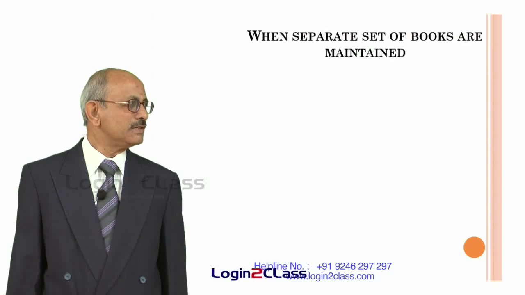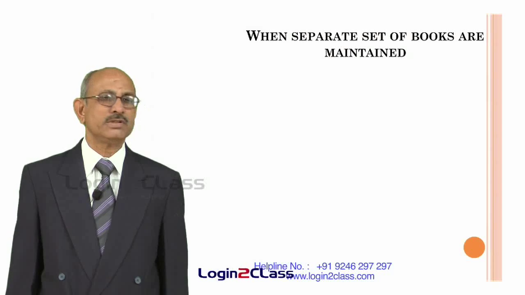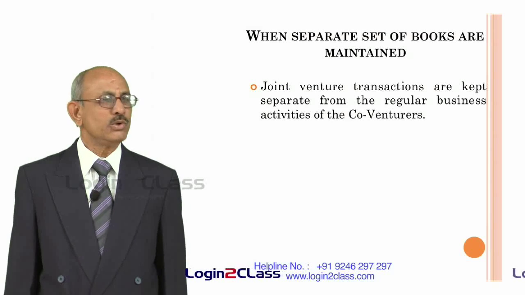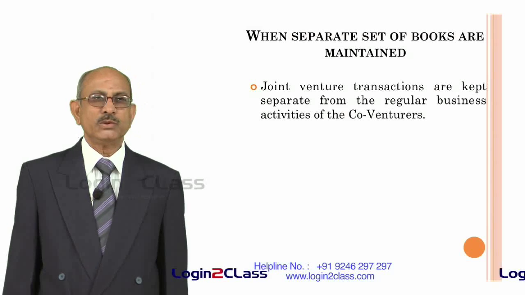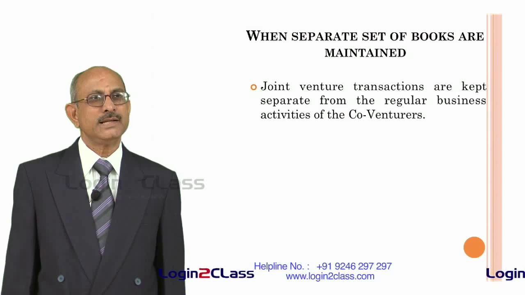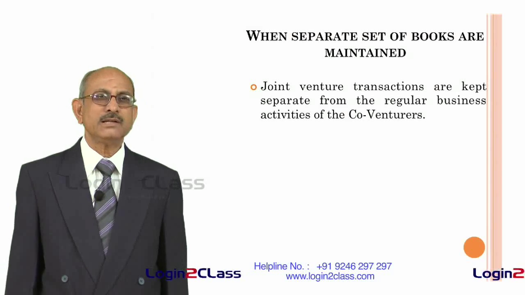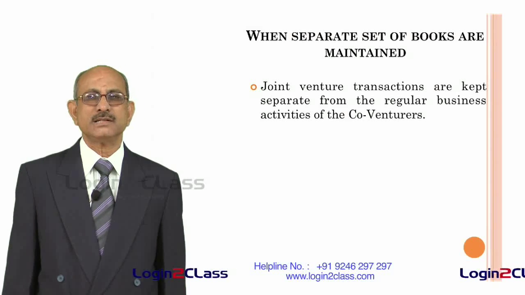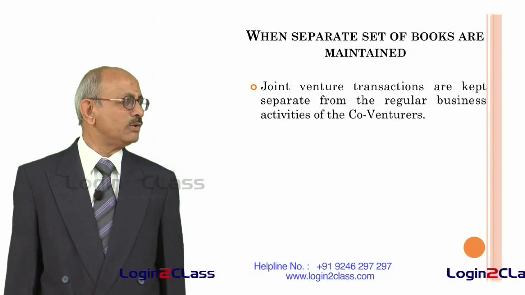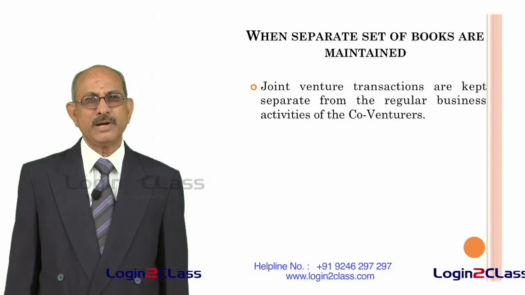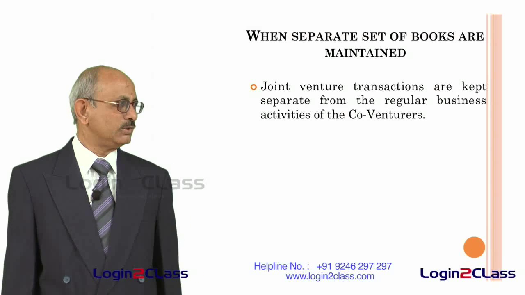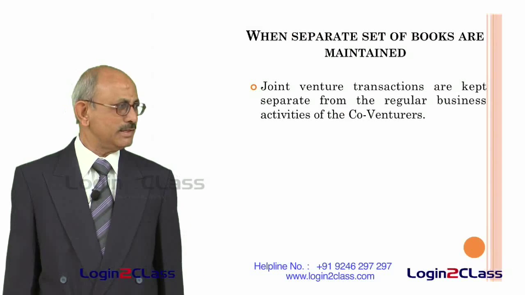Let us start with the first one, when a separate set of books is maintained by the joint venture. So separate set of books means they are kept separately from the books of the co-venturers. That means co-venturers, if they are doing their own business, it will not be combined with the books of the co-venturers. So there will be separate books maintained by the joint venture.